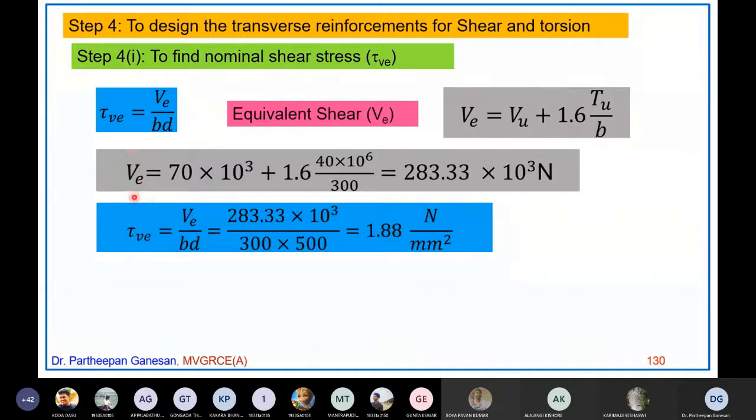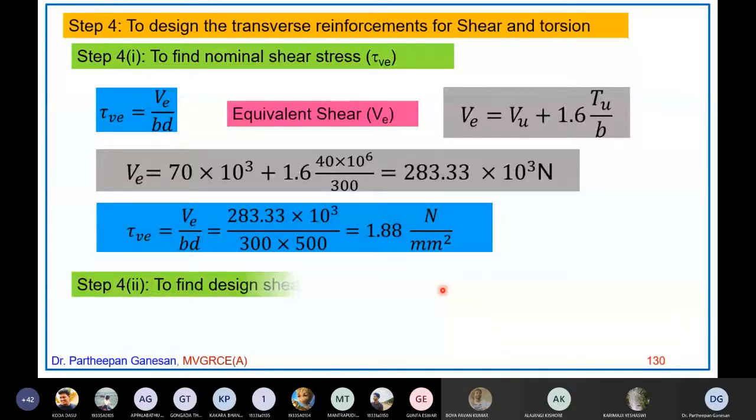Therefore, your nominal shear stress Ve by b d is 1.888 Newton per millimeter square. This is the nominal shear stress, Ve by b d. In the earlier case, you had Vu by b d. Now in this case, you get Ve by b d because you are finding tau Ve, not tau v. So 1.88 Newton per millimeter square.